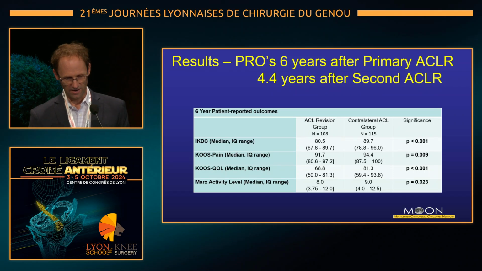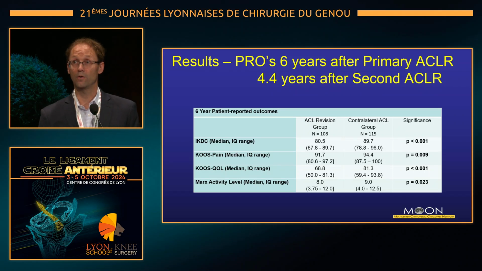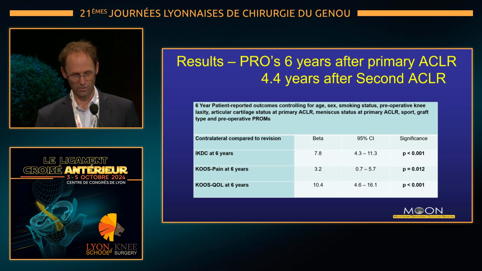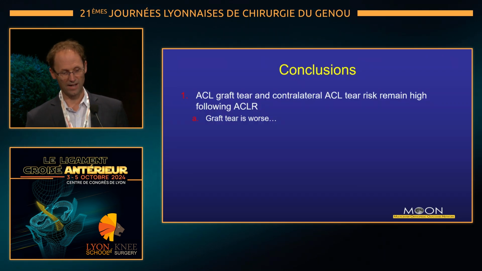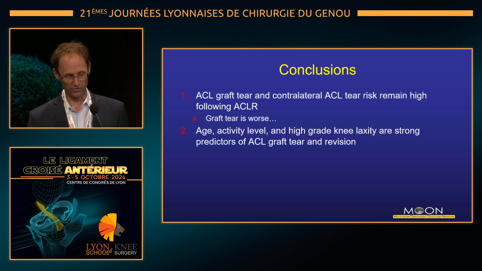And what we find here is that across the board, those who undergo a revision ACL reconstruction report substantially poorer patient-reported outcomes than those who have a contralateral injury, and this effect carries on even after you control for multiple other factors that can affect patient-reported outcomes, including meniscus status, high-grade laxity, and articular cartilage and meniscus status at the time of the original surgery. So in conclusion, ACL graft tear and contralateral risk remain high following ACL reconstruction, particularly in the absence of lateral procedures, and having a graft tear is worse than a contralateral injury.